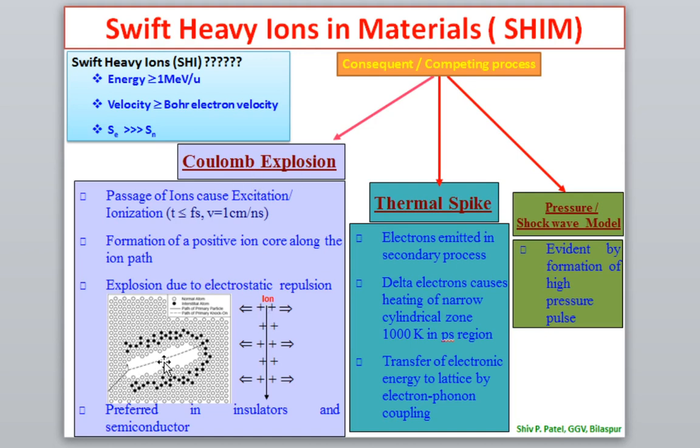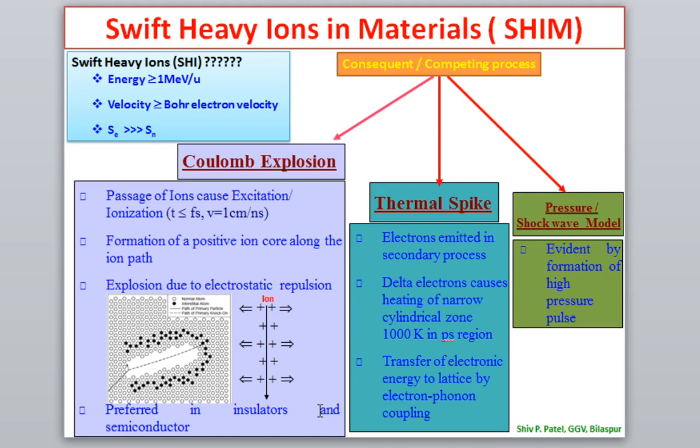So the target atoms lying in the vicinity of the ion path will move apart. This phenomenon is known as the Coulombic explosion, and it is most commonly observed in insulators and semiconductors, but it is very difficult to observe in metals. Why is it very difficult to observe in a metal?